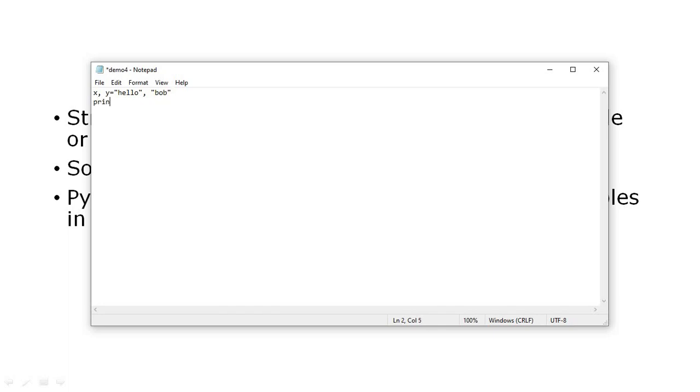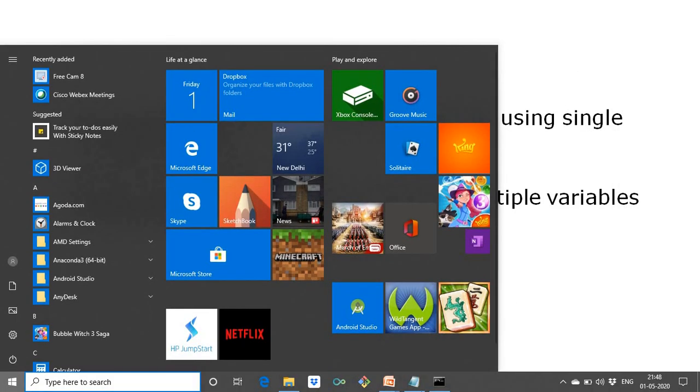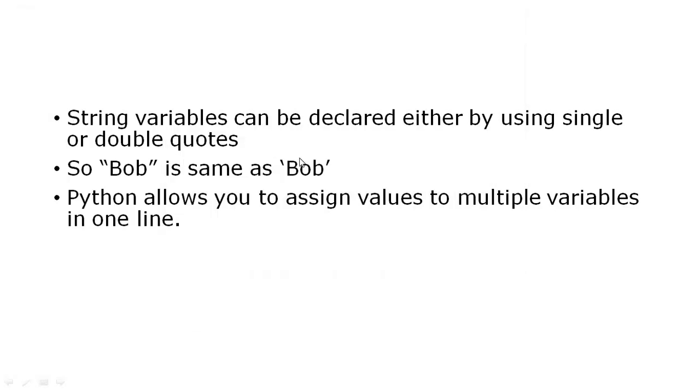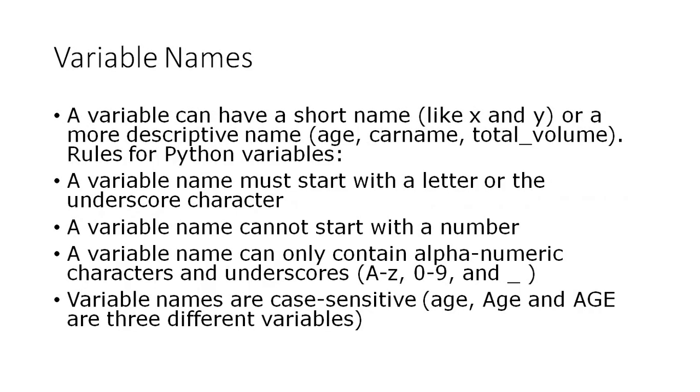I'll print x and print y. So Python allows you to assign values to multiple variables in a single line.